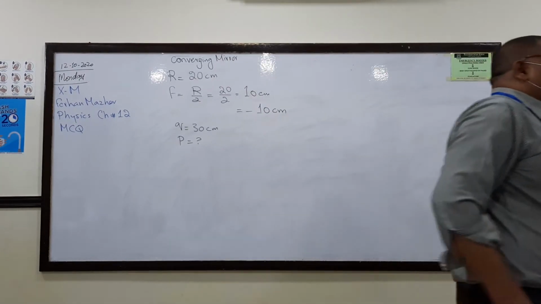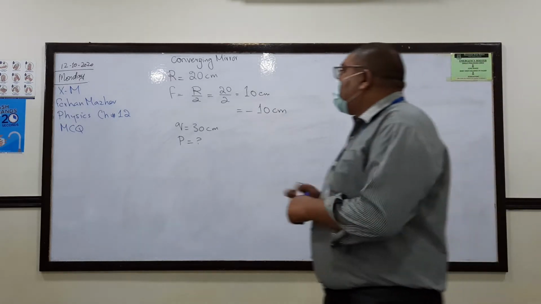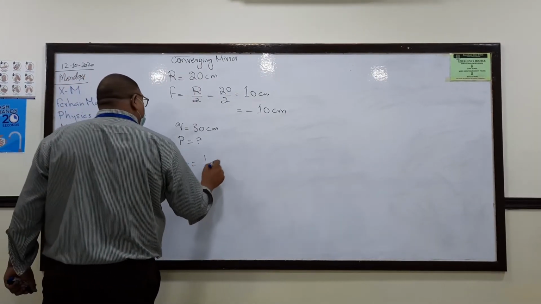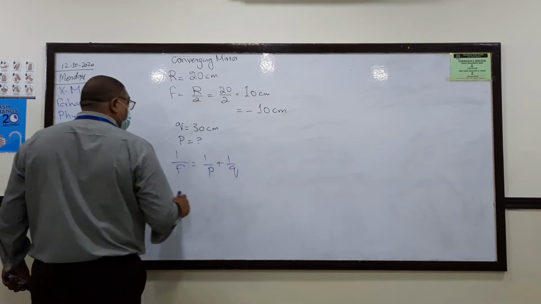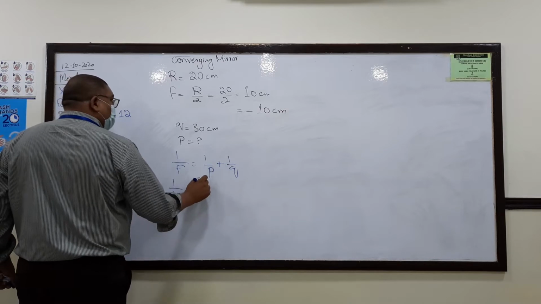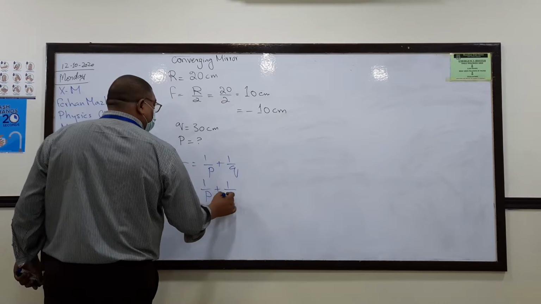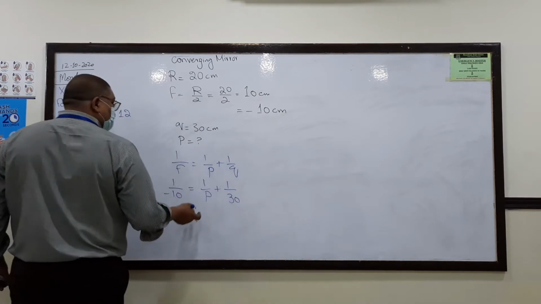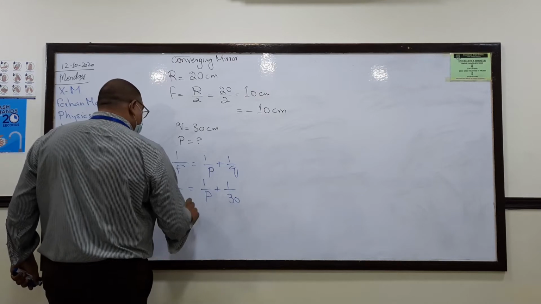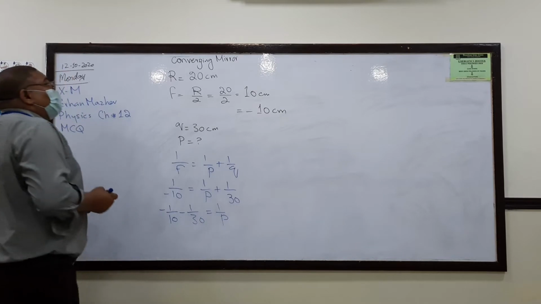You know the mirror equation: 1 by F equals 1 by P plus 1 by Q. Apply that. 1 by F is minus 10. 1 by P is the question. Q is 30, so let's take this 1 by 30 to this side.